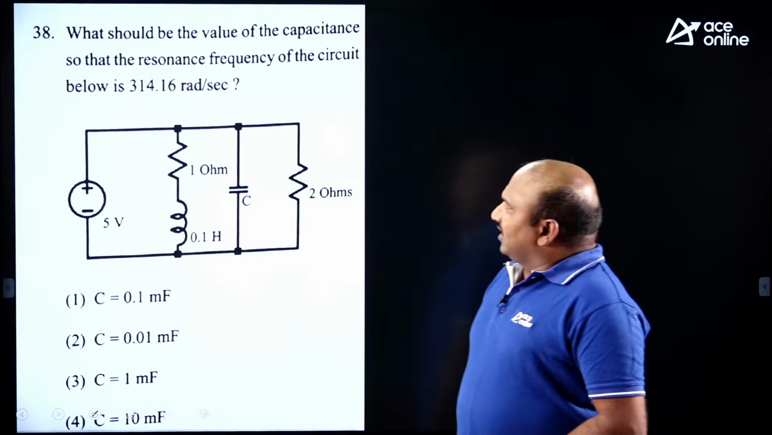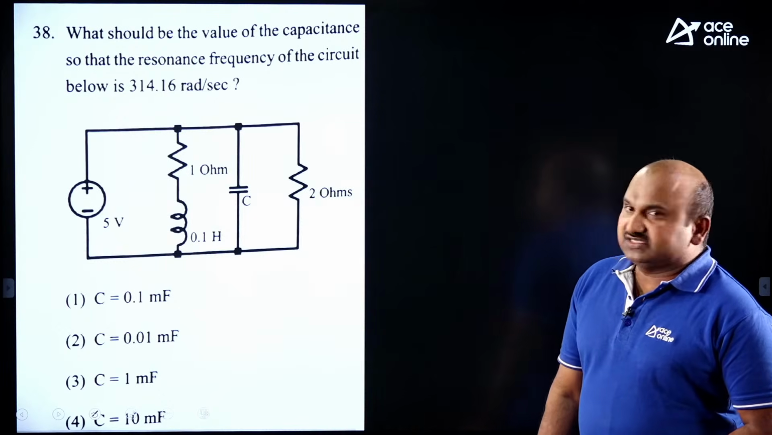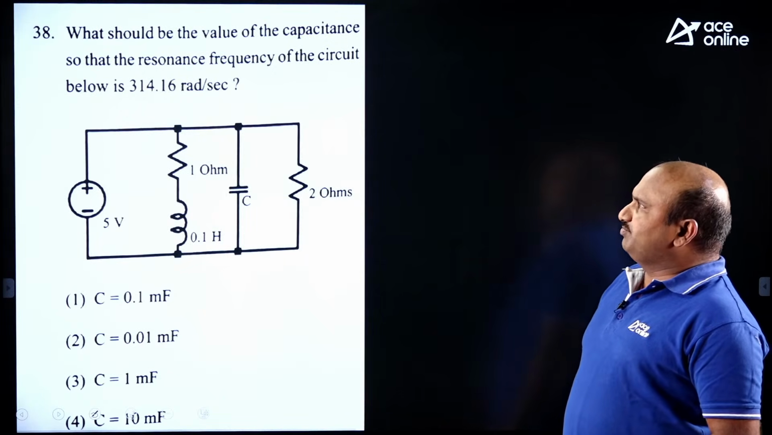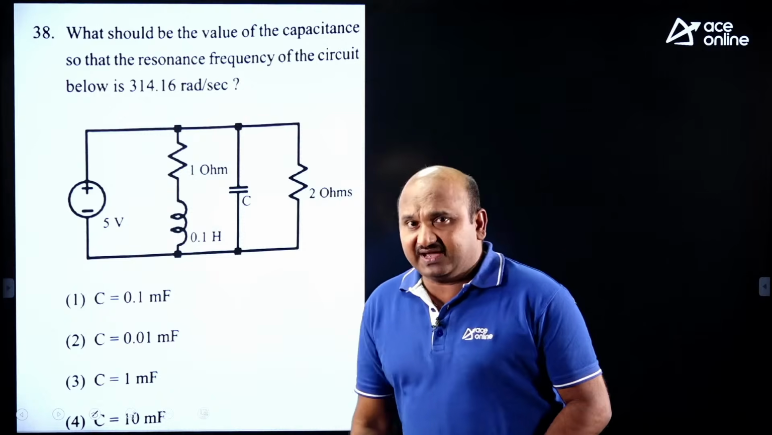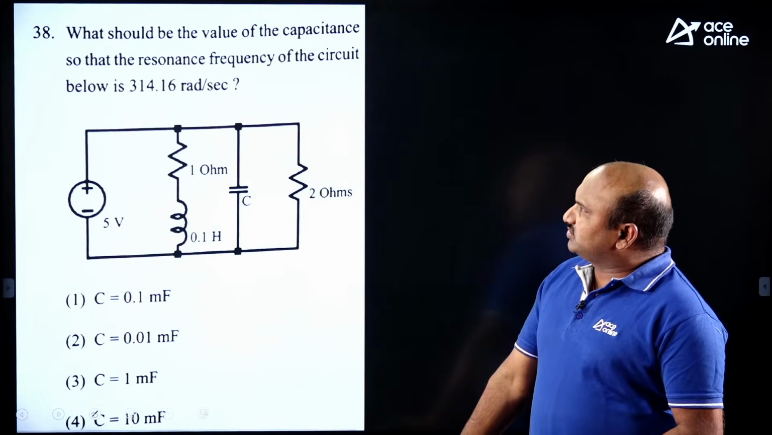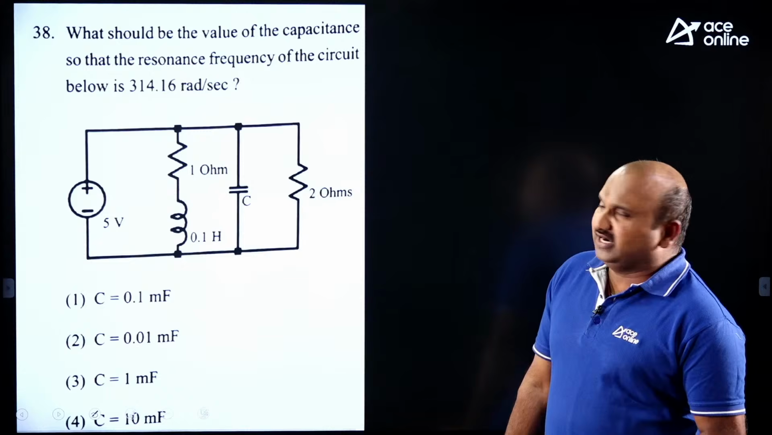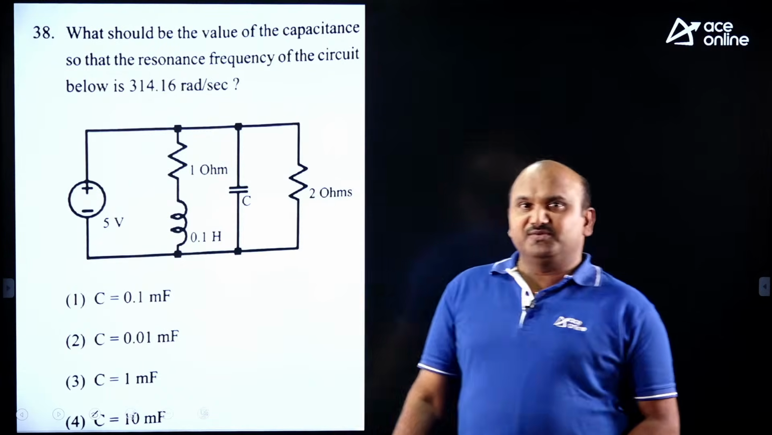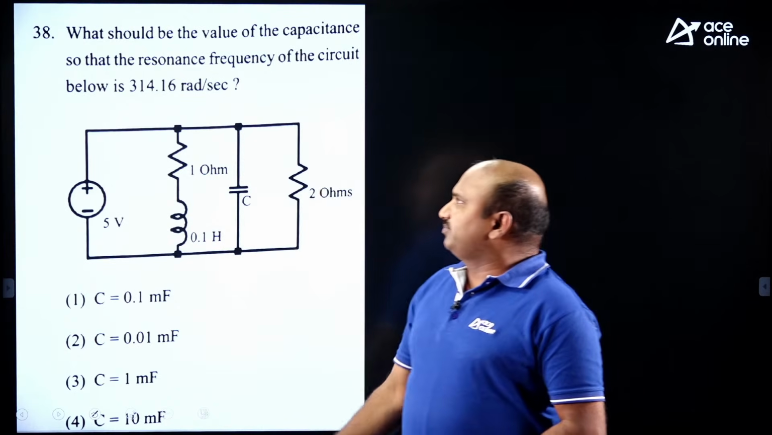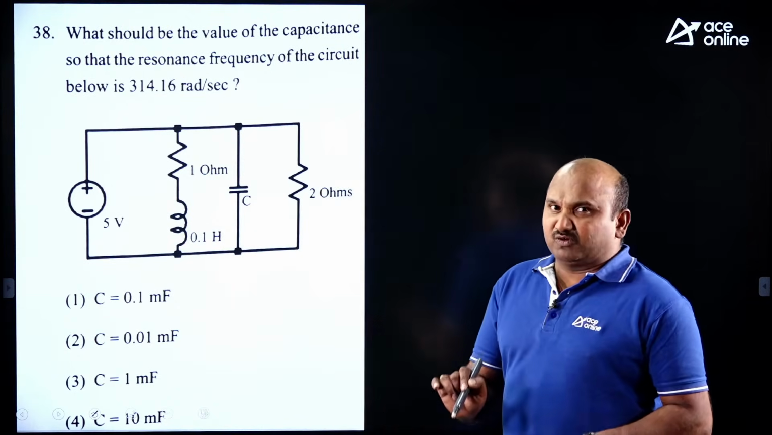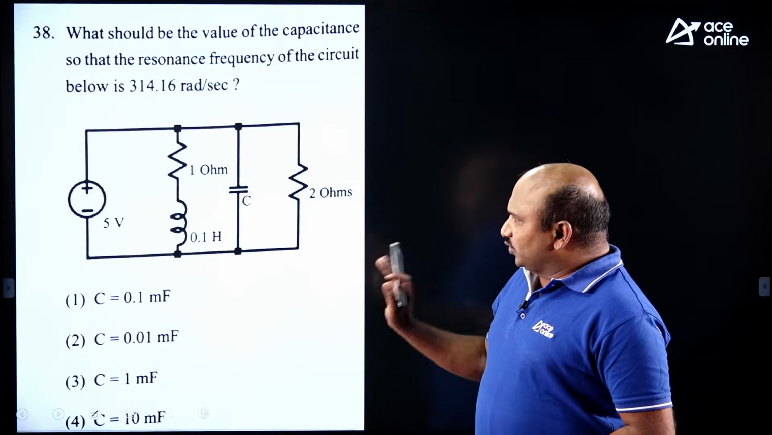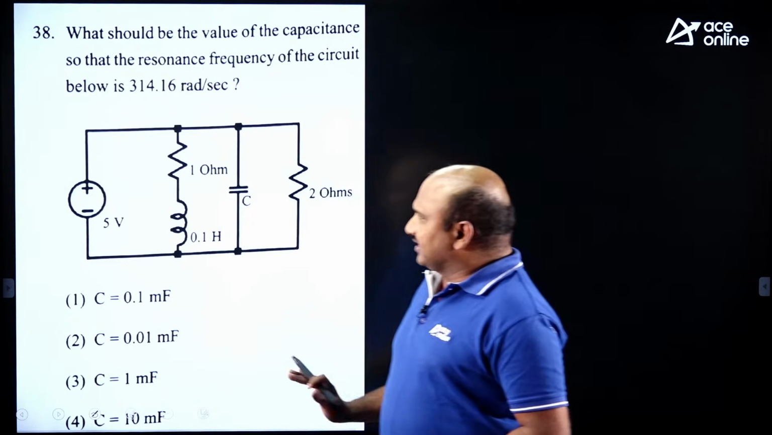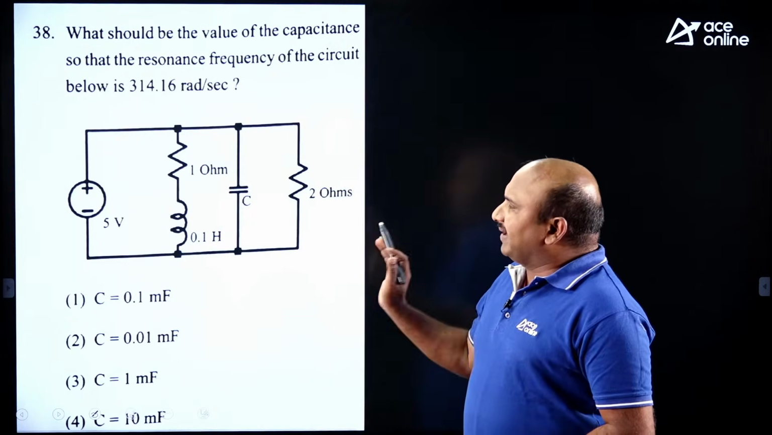What should be the value of the capacitance so that the resonant frequency of the circuit below is 314.16 radians per second? Guys, here the resonant frequency is given as 314.16. You know that the value of pi is 3.14, no? If you multiply it by 100, you will get 314.16. You should keep that in mind. This is the circuit which we can compare under the resonance condition. This is a parallel circuit.